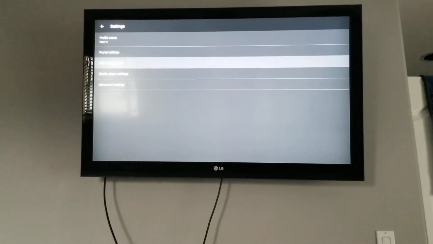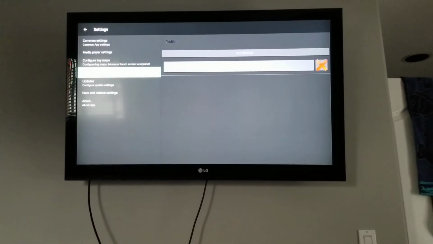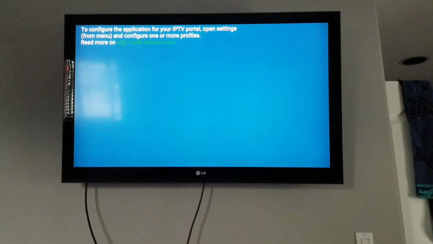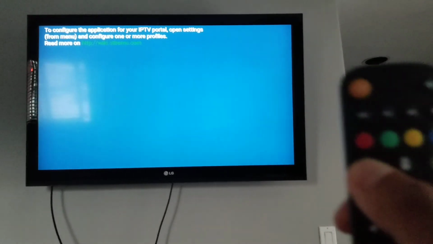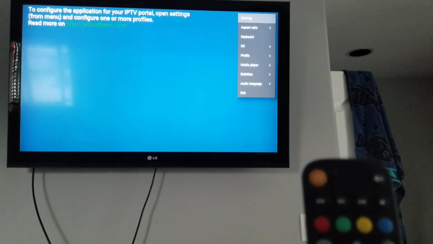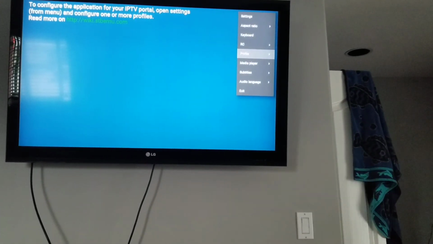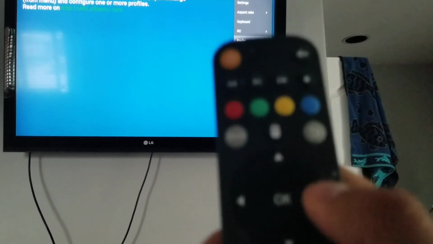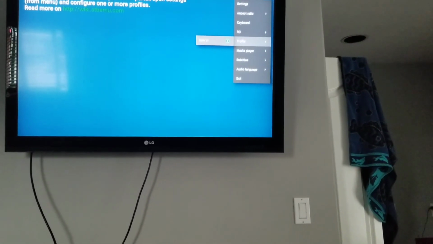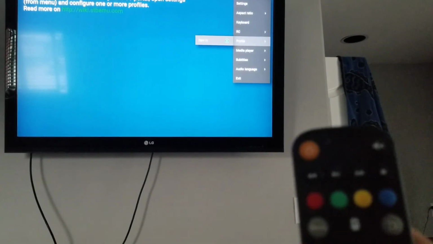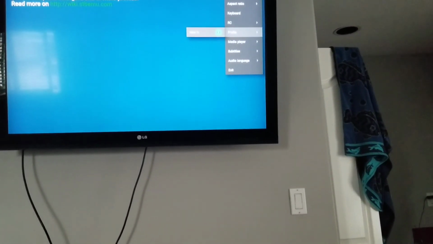hit back, again back arrow. So now hit menu, this one, and go on profile, hit right arrow, this one, and now hit OK. There you go, that's it.